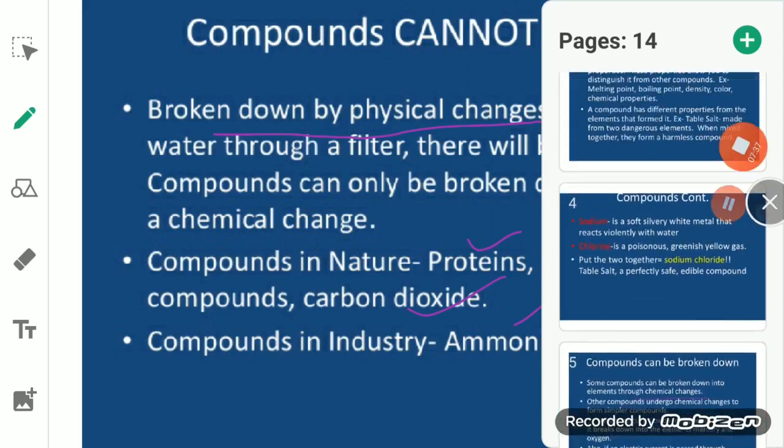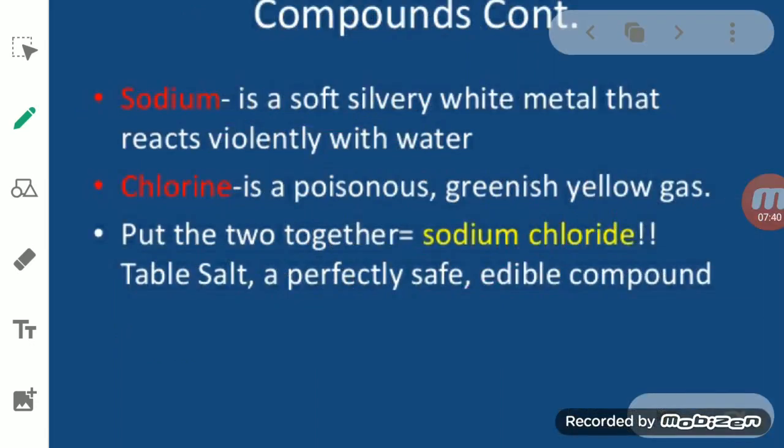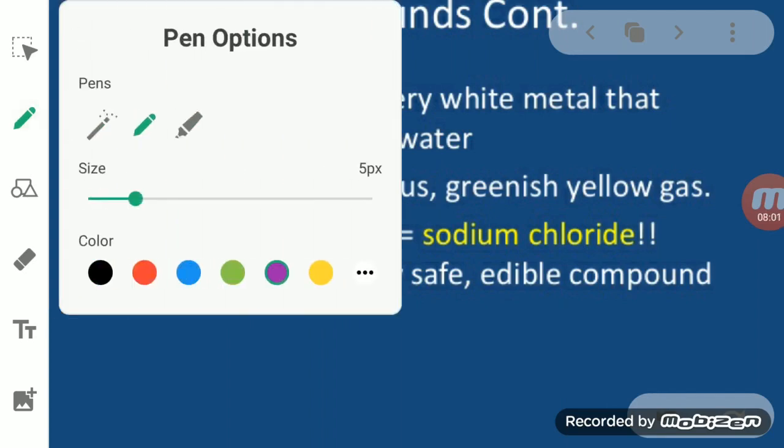You see here, when a compound is formed, the components present in it and the substance which is produced are totally different from each other. We can say when two components combine together, they always form a new substance, like in the case of sodium here.